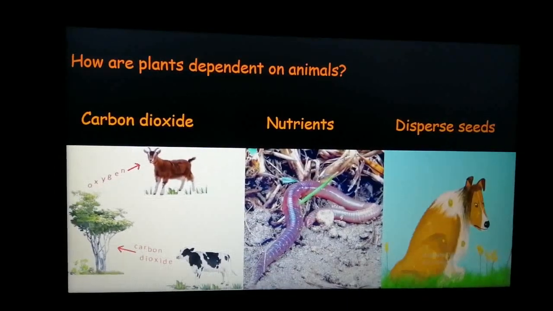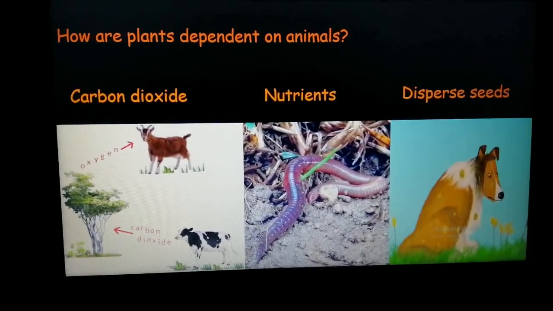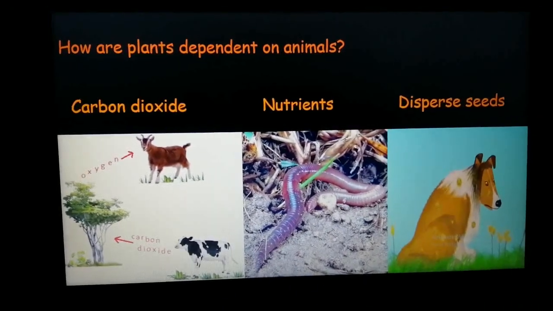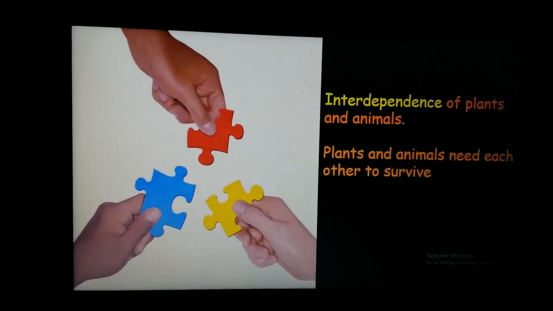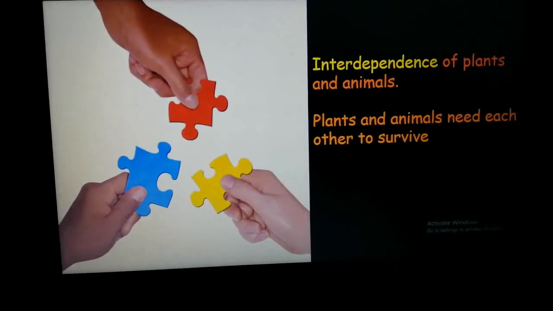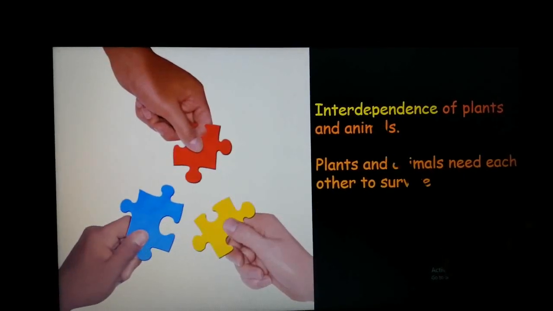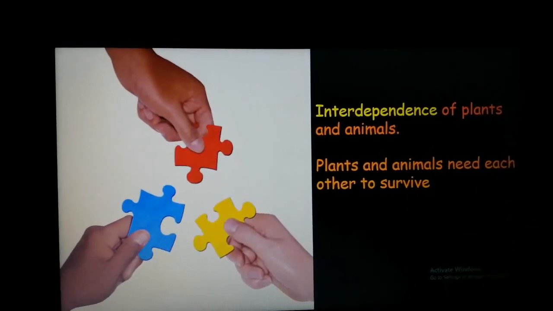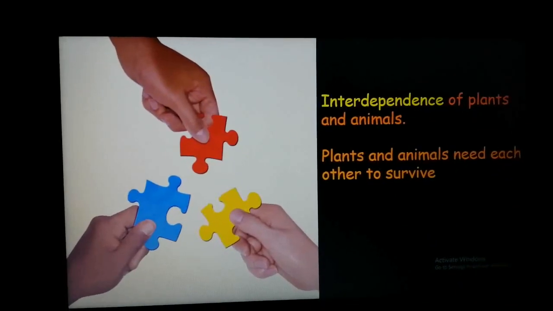So now you know that as much as plants need animals, animals also need plants. Yes, and this relationship between plants and animals is known as interdependence of plants and animals. Clear? They both cannot survive without each other.